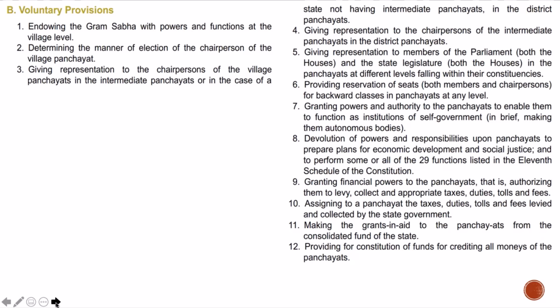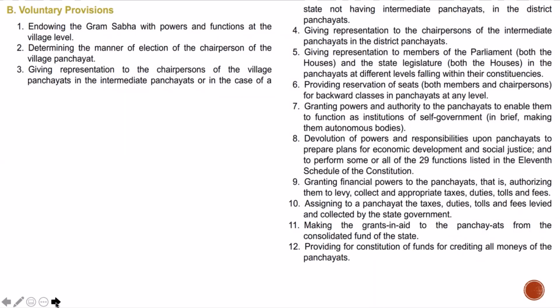Now let's take a look at this. Number one, endowing the Gram Sabha with powers and functions at the village level. So give them a lot of these powers and functions. Determining the manner of election of the chairperson of the village panchayat. I think Yashwari already mentioned that. Giving representation to the chairperson of the village panchayats at the intermediate levels, or in the case of a state not having intermediate panchayats, in the district panchayats, meaning from your village panchayat, get some representatives by giving them some sort of a reservation to these chairpersons as a representative in the higher level, the second tier or the first tier, okay.